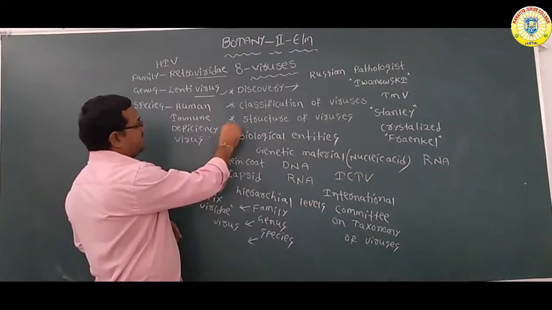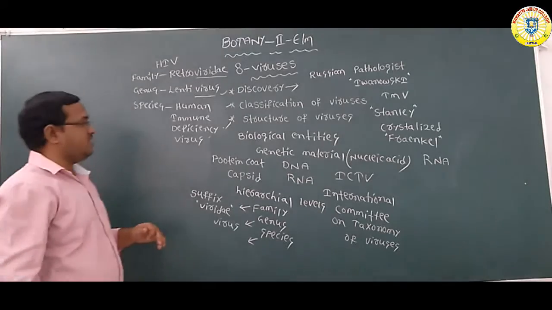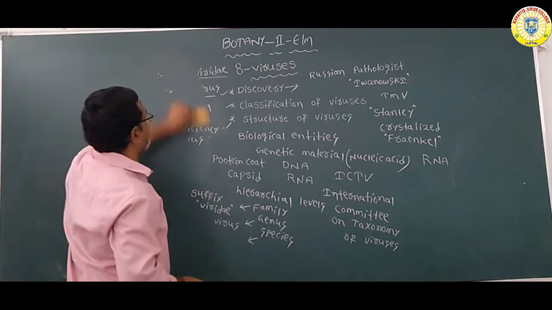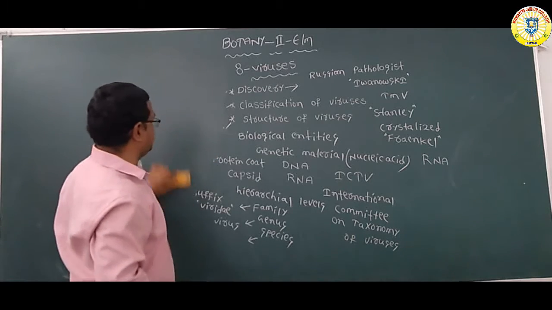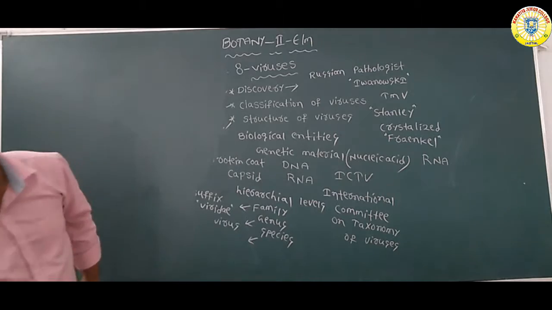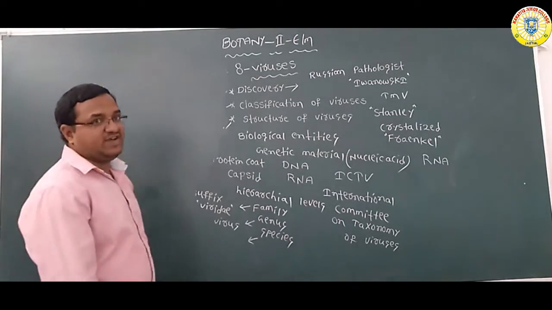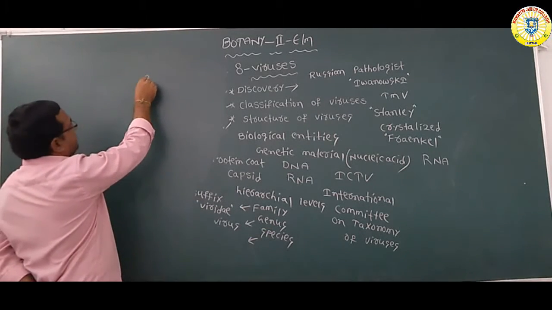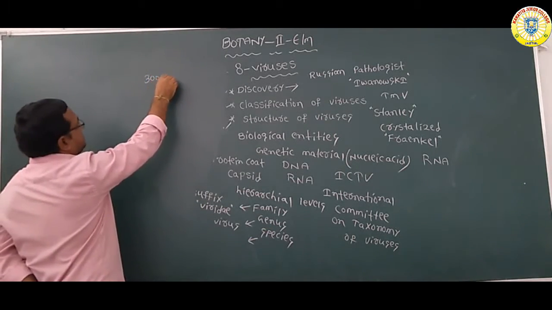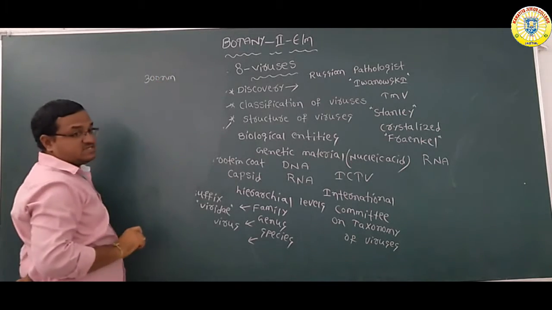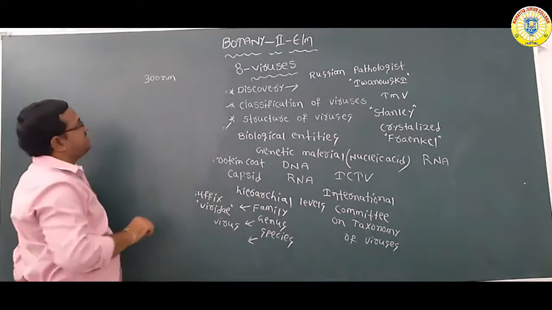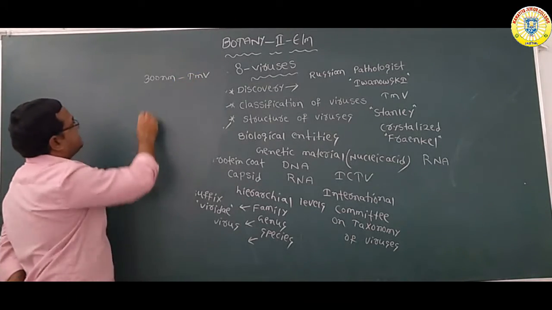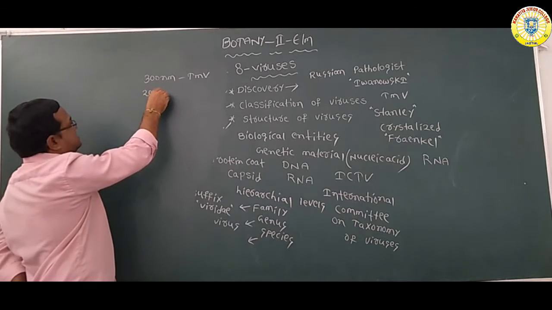Next, the last topic, structure. What about the structure of the virus? You can see viruses have different ranges of sizes. Some are 300 nanometers in size, the best example being tobacco mosaic virus. Some are very small, 20 nanometers in size.